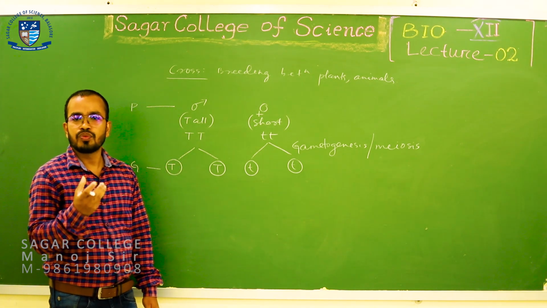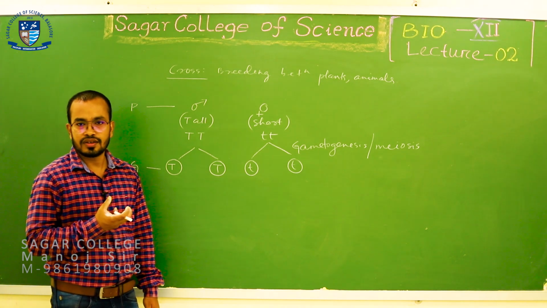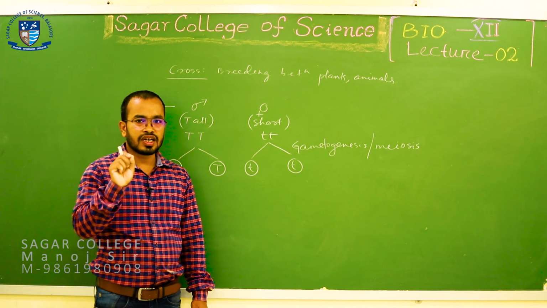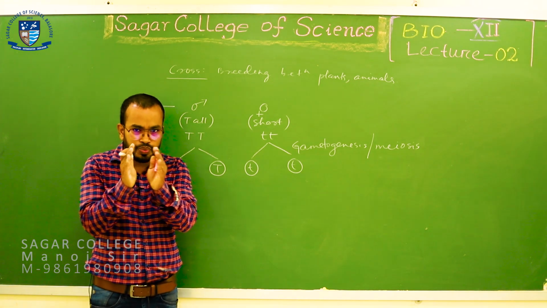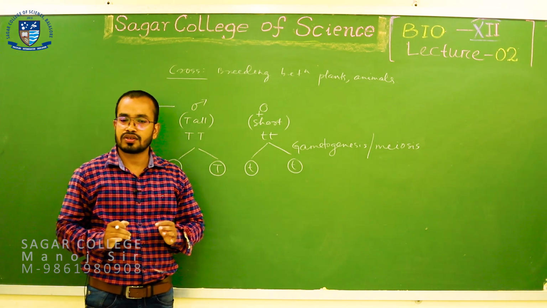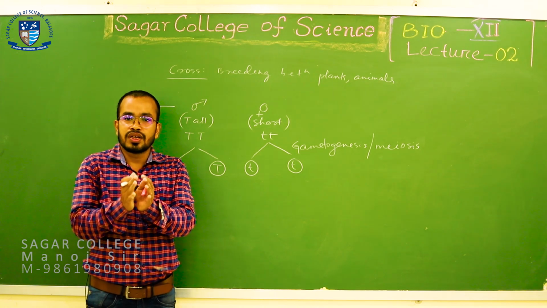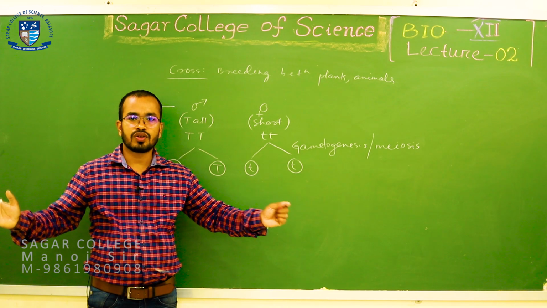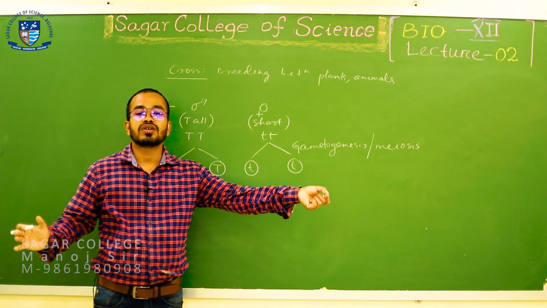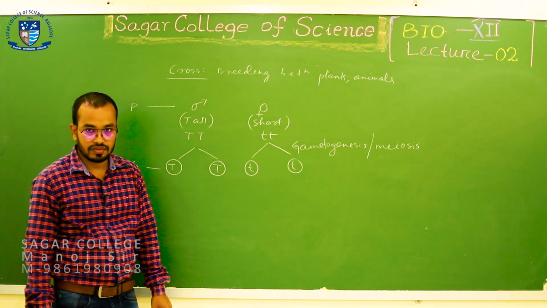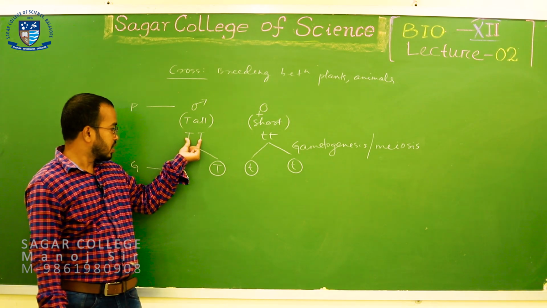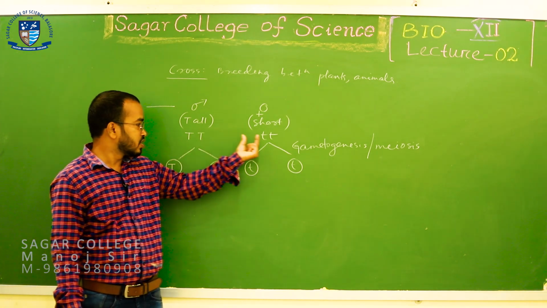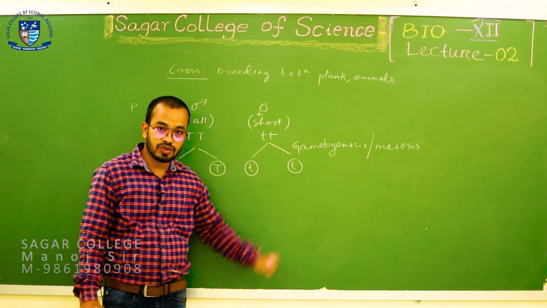The gene pairs that were formed in the parental combinations, at the time of gamete production these pairs are separated from each other. The allelic pair will separate, and only one allele will enter each gamete. So you see these allelic pairs are separated and enter into gametes.